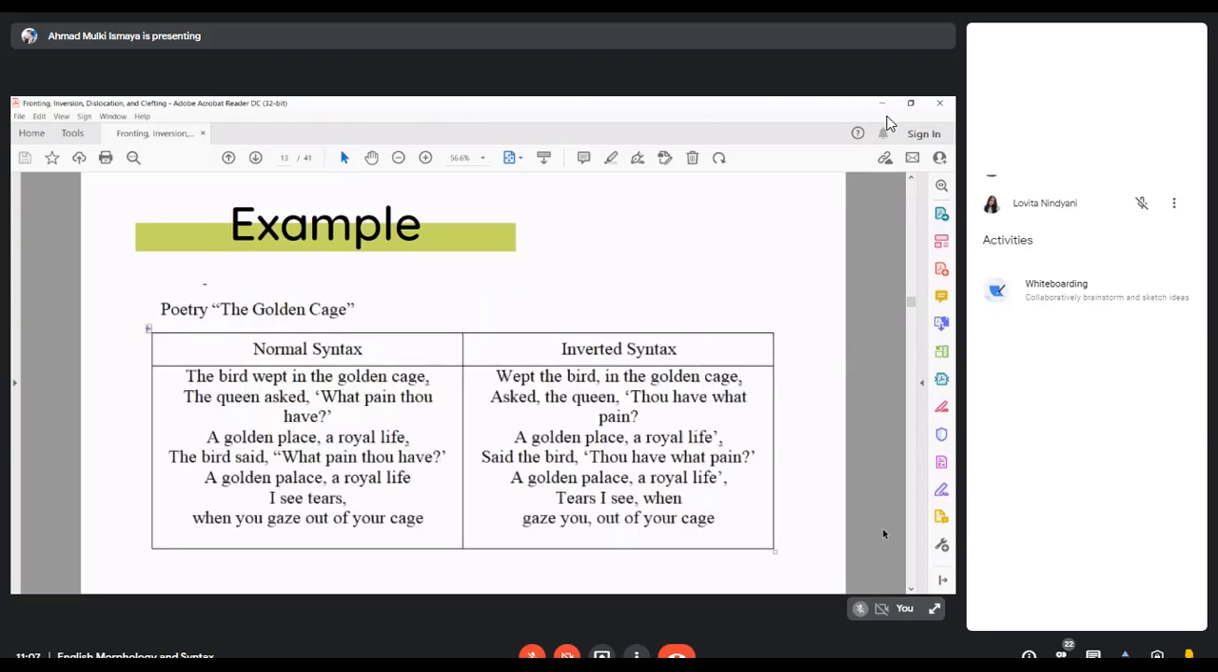So the following table shows the different versions of the poetry called The Golden Cage. The left column is the normal syntax, and the right column shows the inverted syntax. We can clearly notice that the right column, inverted syntax, has more literary effects than the normal syntax, such as wept the bird, asked the queen, said the boat, to have what pain, tears I see when gaze you. Next slide, please.